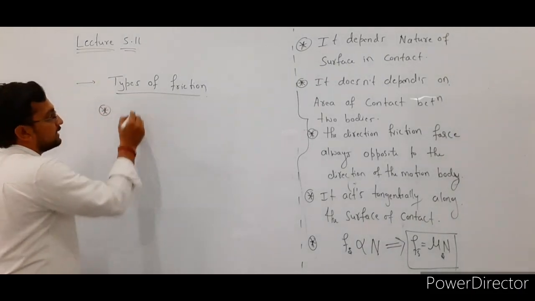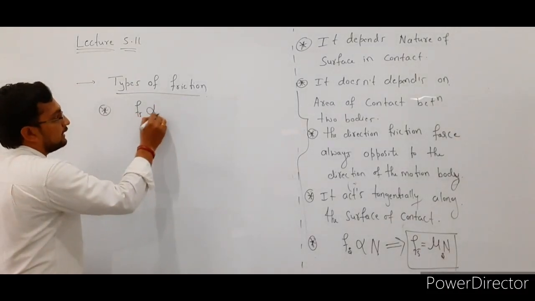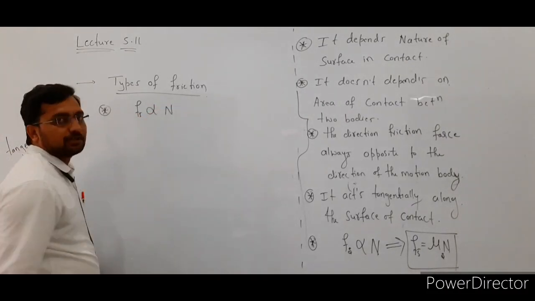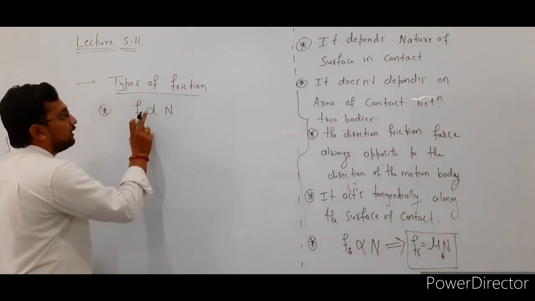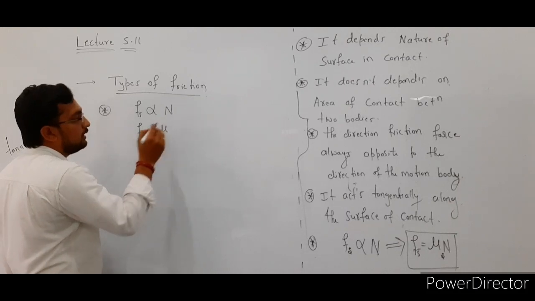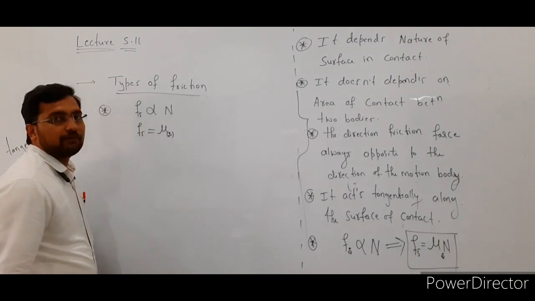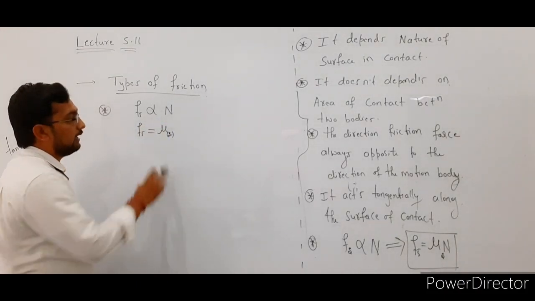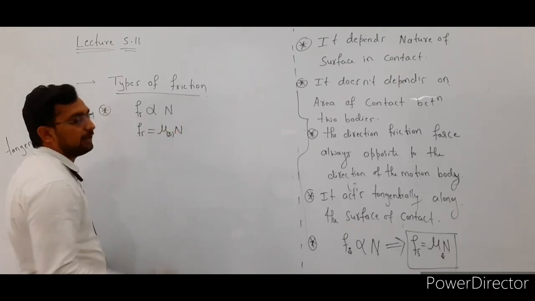The magnitude of static friction is directly proportional to the normal reaction. So here, to remove this proportionality, we use an extra term, that is mu. Here mu suffix s indicates that it is the coefficient of static friction, into normal reaction.